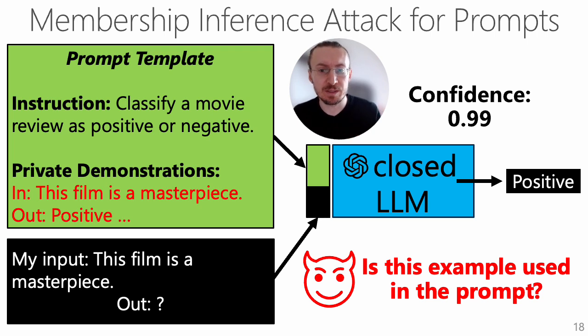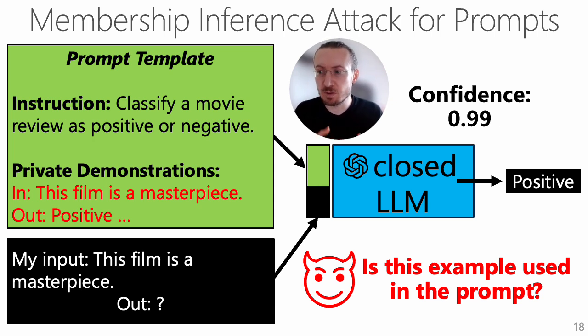We rely on techniques from prior membership inference attack works, and we compare the model confidence on the true output label between member data points, meaning the data points used as examples in the prompt, and non-member data points, which are not used in the prompt.